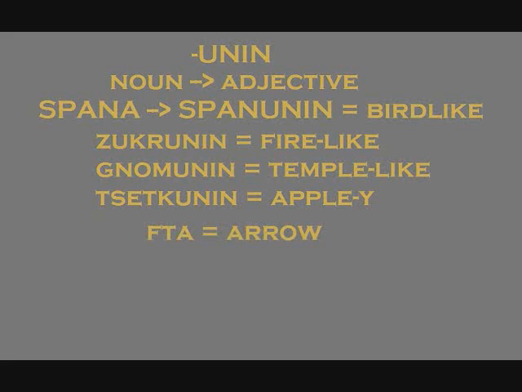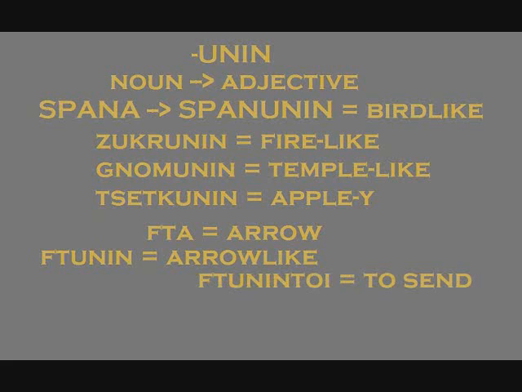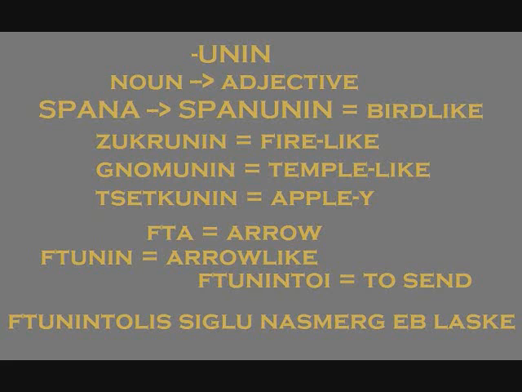Now, if we define fta as arrow, we can do a two-step process. First, we can make the adjective ftunin, arrow-like. Then we can make this adjective into a verb, ftunintoi, to make like an arrow, or to send. For example, ftunintoli siglu nasmerg eblaske would be, I will send some cookies to my mother.